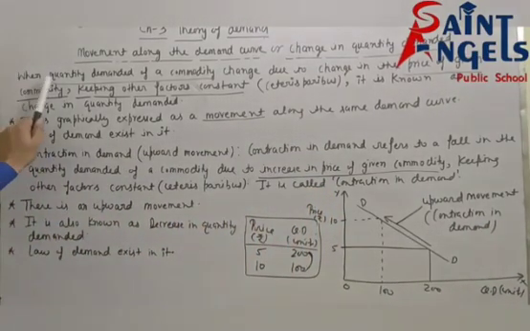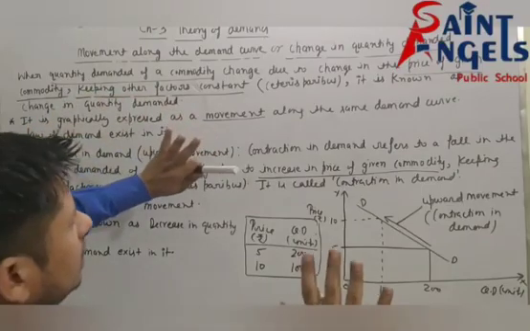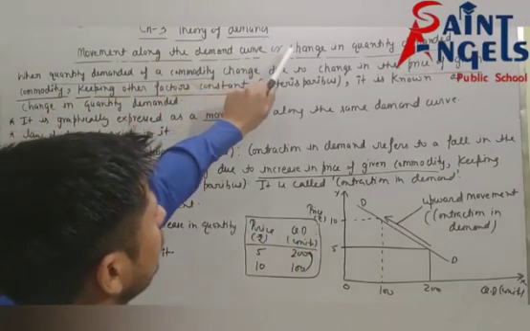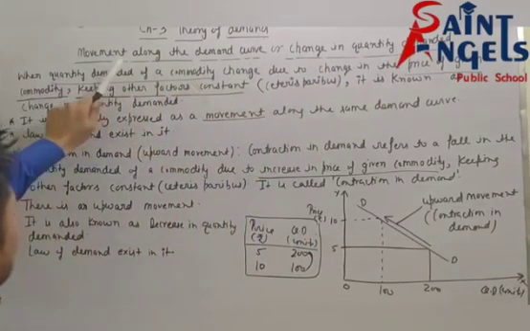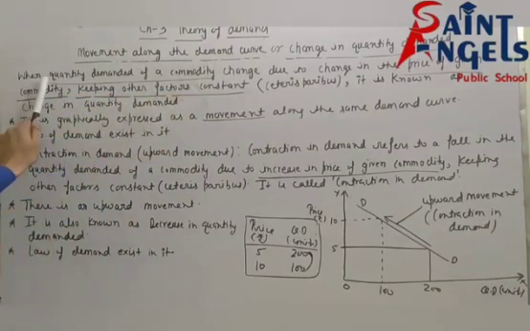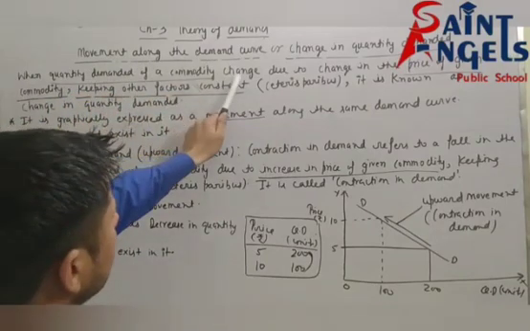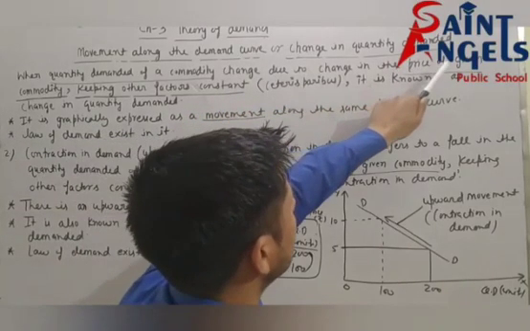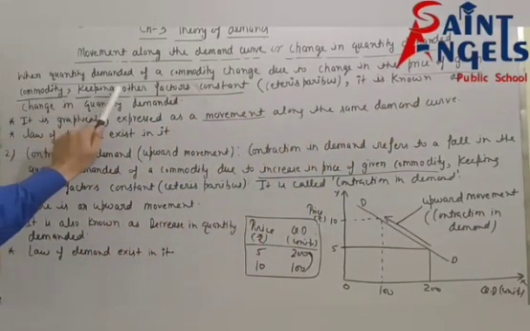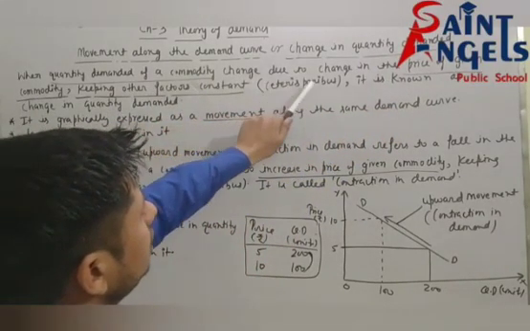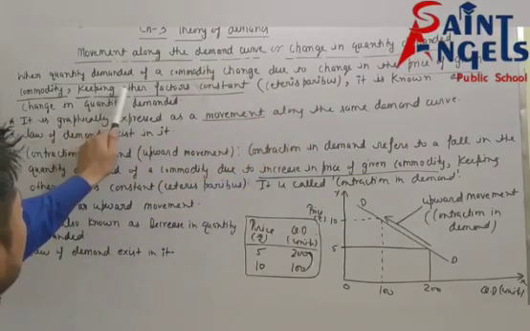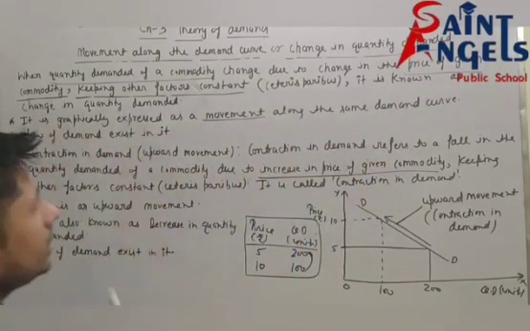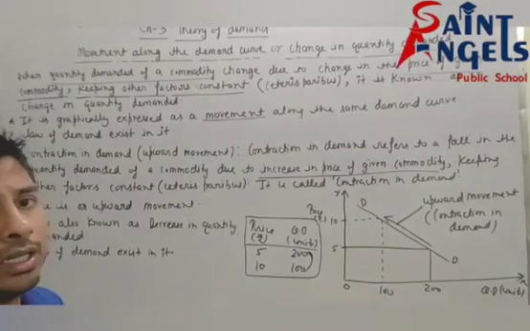Again I am repeating. First concept is movement along the demand curve or change in quantity demanded. What is the meaning of movement along the demand curve? When quantity demanded of a commodity changes due to change in the price of given commodity, keeping other factors constant, ceteris paribus, it is known as change in quantity demanded.